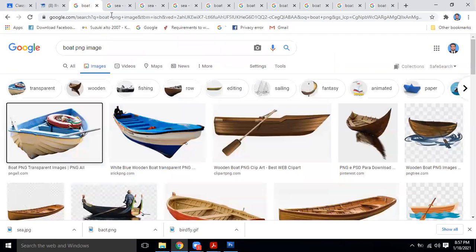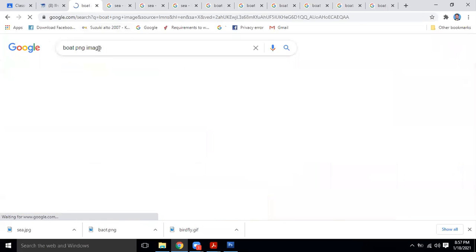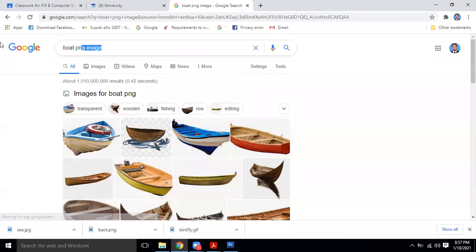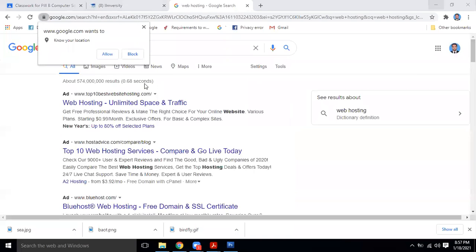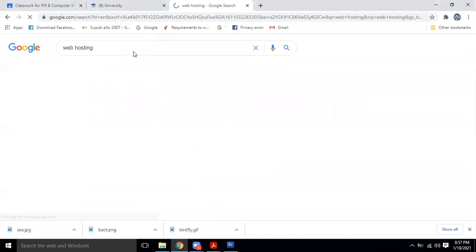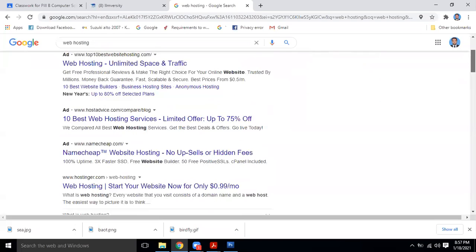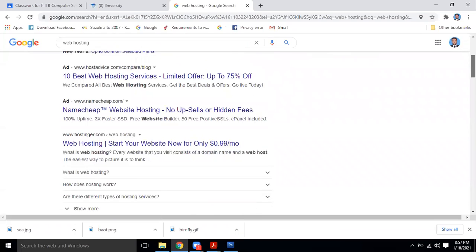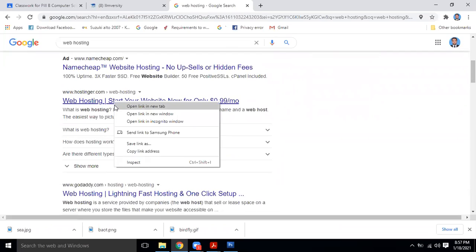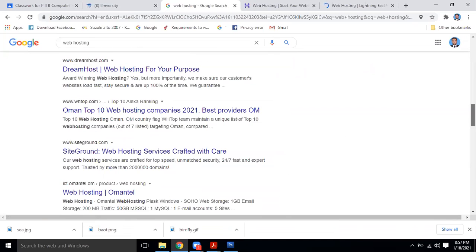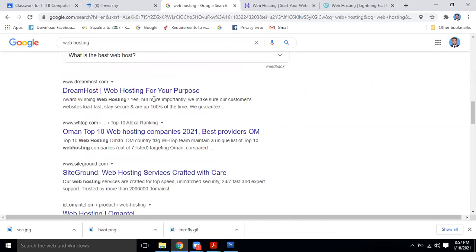If you go to the net and search for web hosting, just as an example, you will see a number of famous companies giving you these services, like Bluehost, GoDaddy, Hostinger. These are famous websites which give you space for hosting, meaning where you will store your website. DreamHost is also a famous one. So these are some examples.